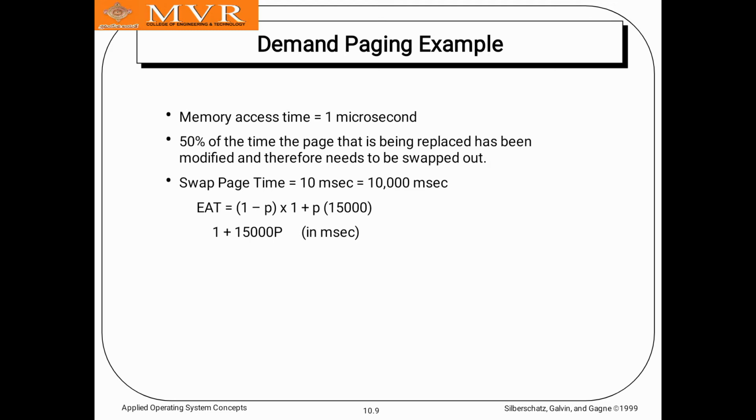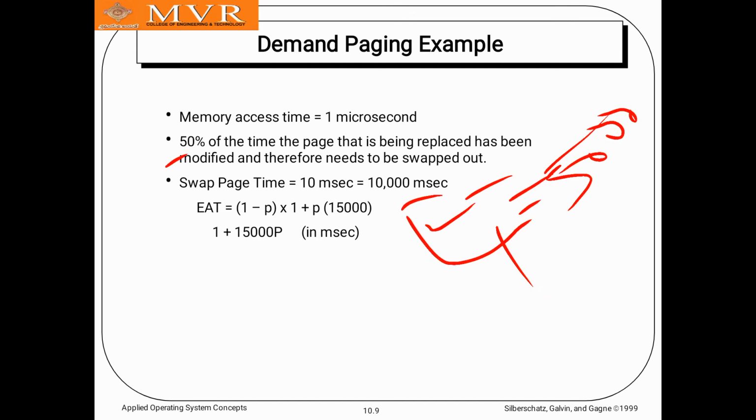Here the memory access time is 10, that means 10,000. So it said 50% of the time there is a page fault, so it is divided by 2, giving 5,000. Again 5,000 plus 10,000 equals 15,000.